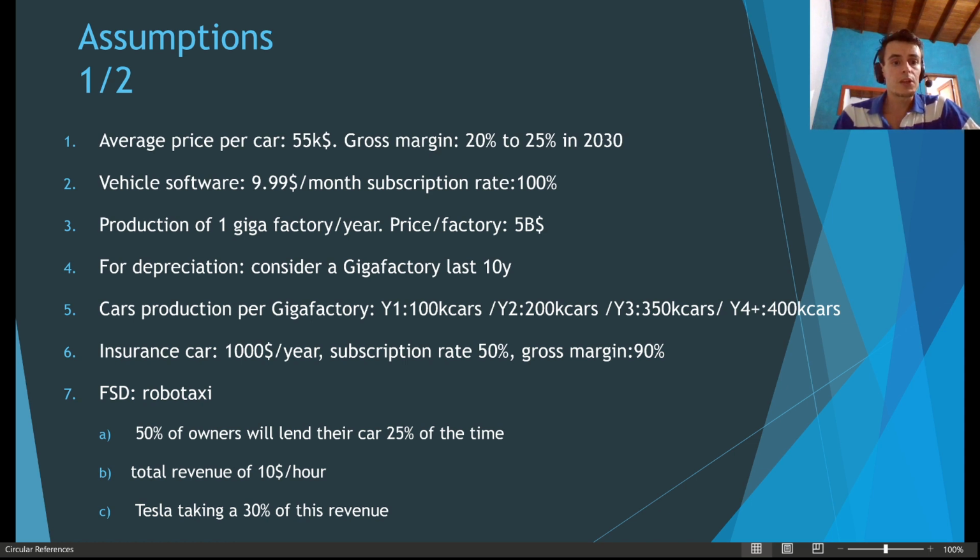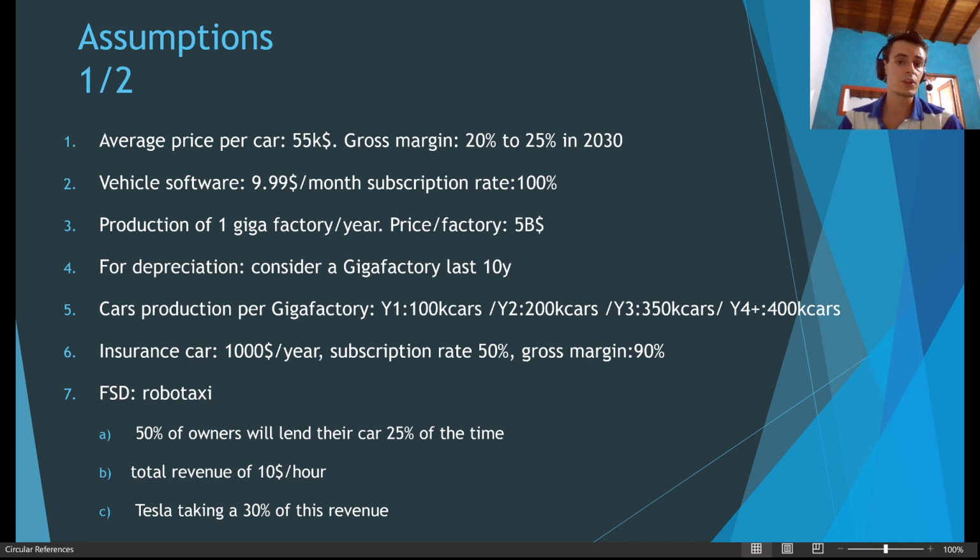Also, the company will build, and this is really a big assumption, so let me know what you think about it, one gigafactory per year over the next 10 years. And the price per factory will be around $5 billion. This price is important for the capex and depreciation calculation. Also, I consider that each gigafactory will last only 10 years, and after this will not be producing anymore.